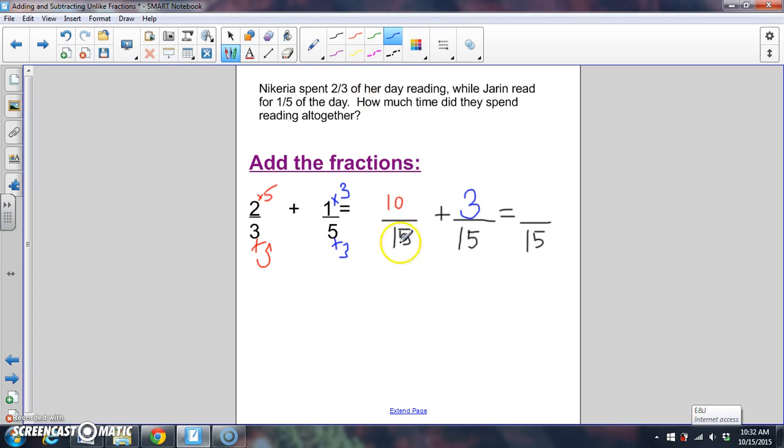Now, 5th graders, we have the same denominator, 15. So we can really just spend time adding the numerators. 10 plus 3 is 13. So Nykiria and Jaren spent 13/15 of the day reading together. This is the final answer.